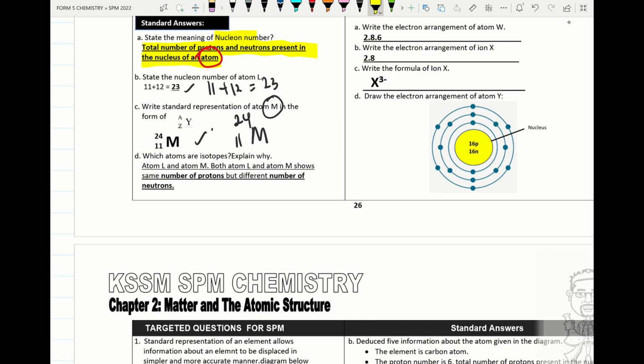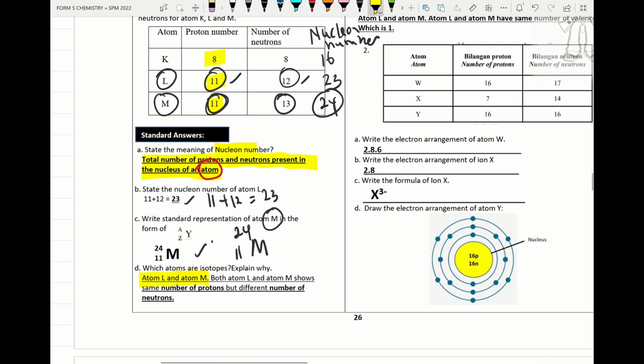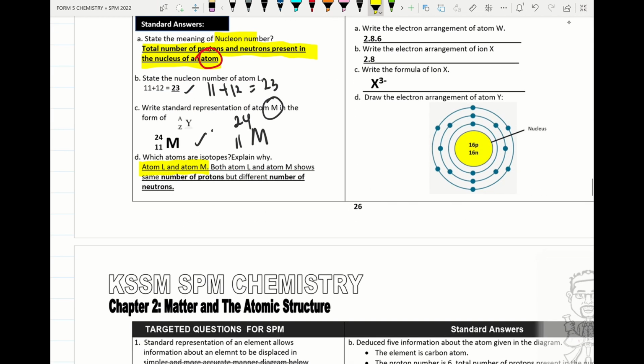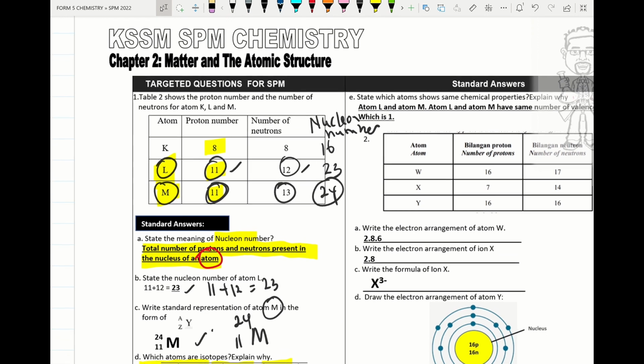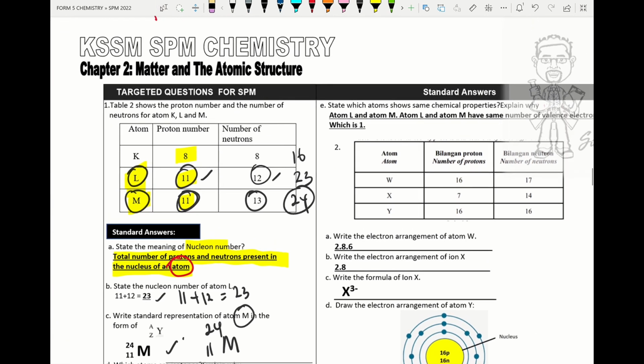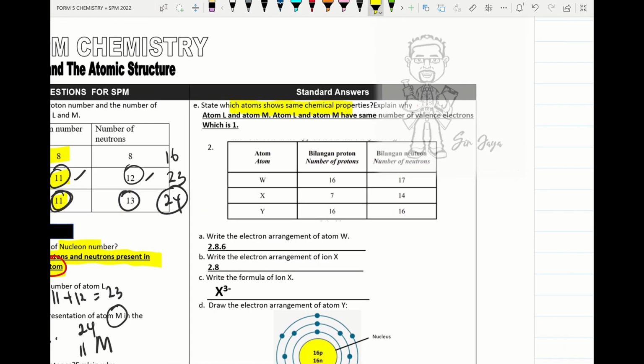Which atoms are isotopes? So atom L and M. L and M are isotopes. Both atom L and M show the same number of protons but different number of neutrons. Please remember this question, very important question. Which atoms show similar chemical properties? Normally isotopes. Isotopes will show similar chemical properties because they have the same number of valence electrons. Don't put same proton number, right?